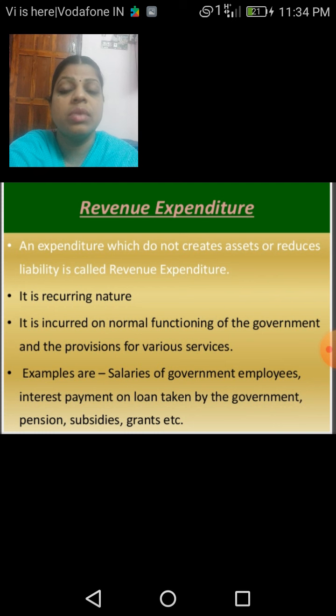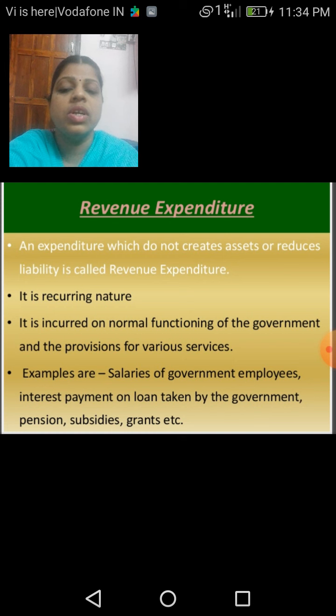That means it repeats. It doesn't stop at one point. So its need arises continuously. It is incurred on the normal functioning of the government and the provisions for various services. The examples are salaries of the government employees, interest payment on loans taken by the government, pension, subsidies, grants, etc.